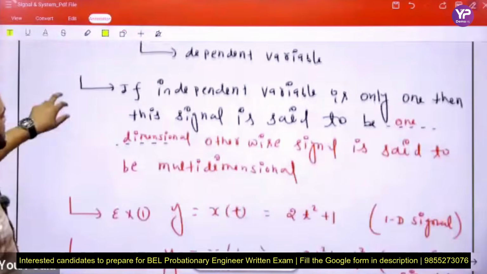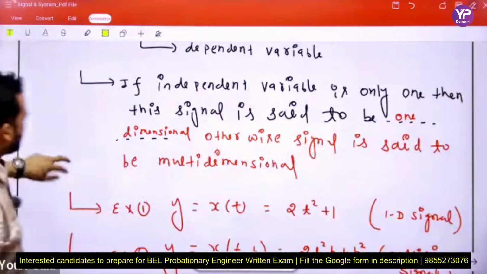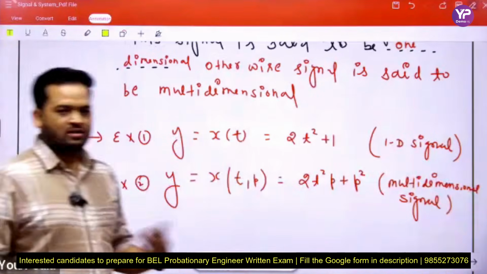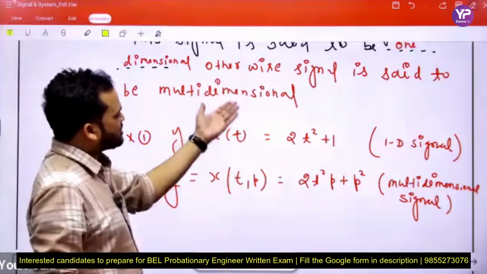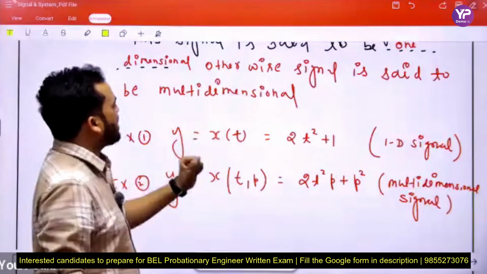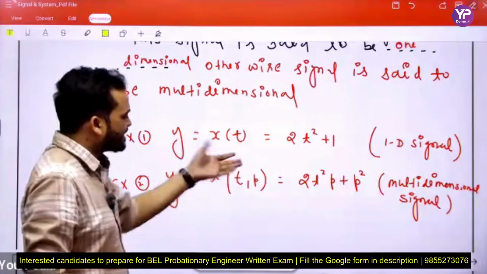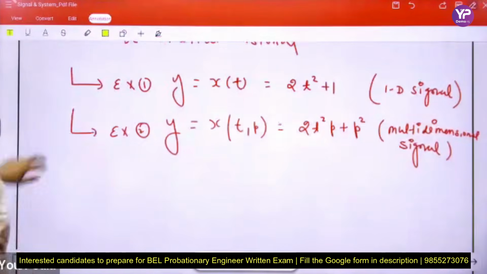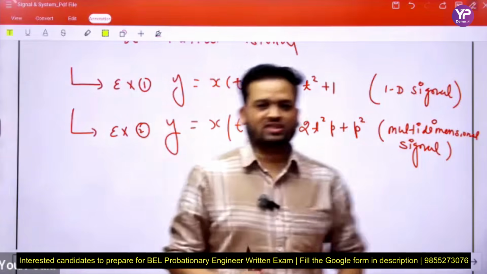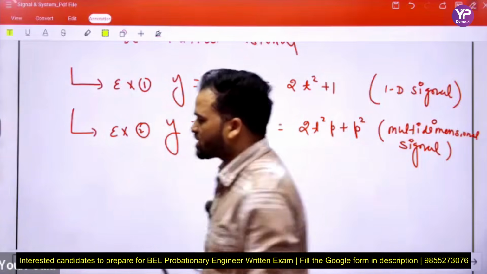And here we clearly differentiate between one dimensional and multidimensional signals with the example. Tell me, up to here any doubt? Anshu, Shodhan? Okay. See, this is the basic introduction.